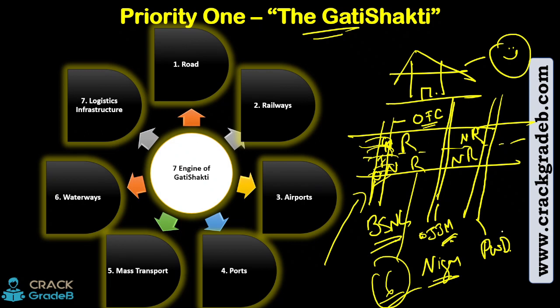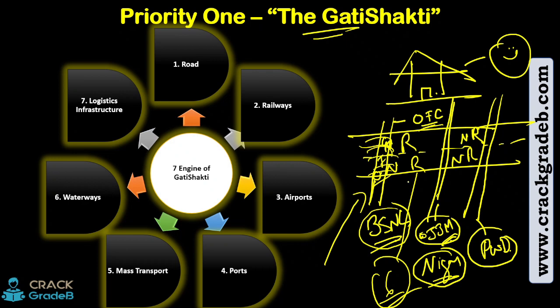this PWD department, when they made the road, did not know that in the next 1 month BSNL will come up and want to take optical fiber cable beneath the road. And the same, this PWD did not know about the project that Nigam is going to get, right? That Jal Jeevan Mission, that they have to put the water pipelines beneath the road. Now the road is gone. So Gati Shakti aims to bridge all this.